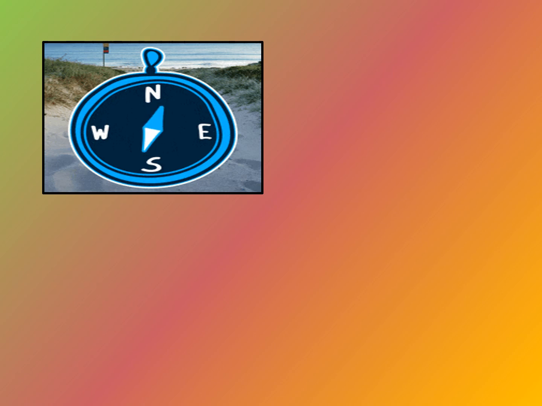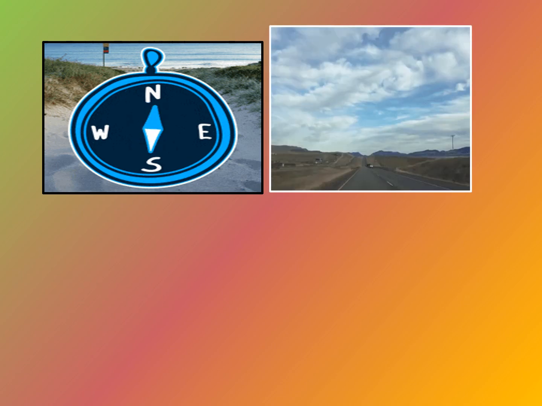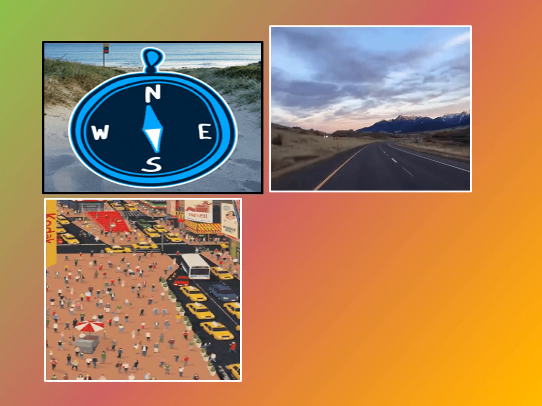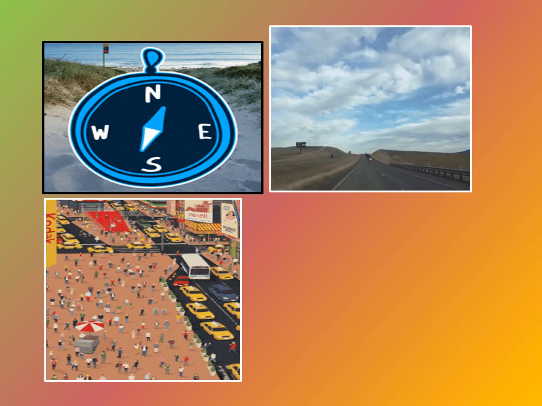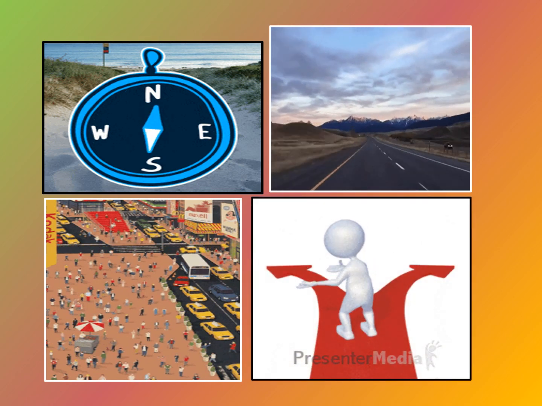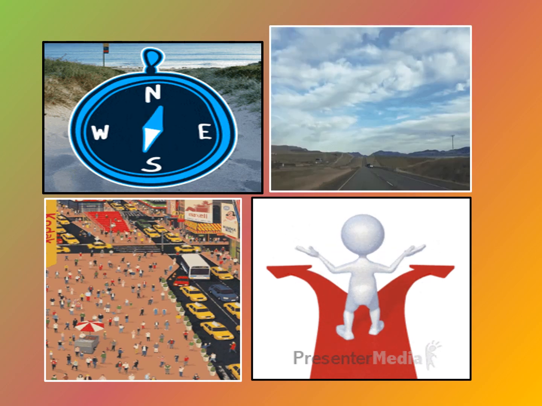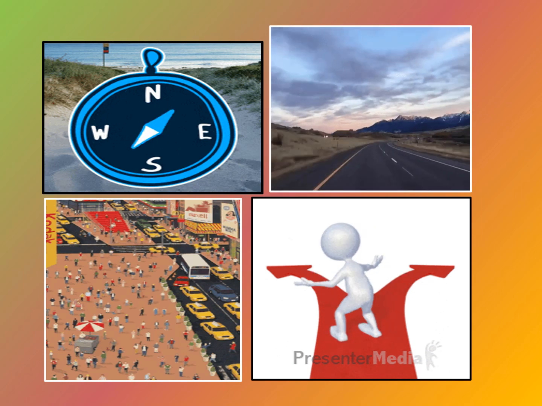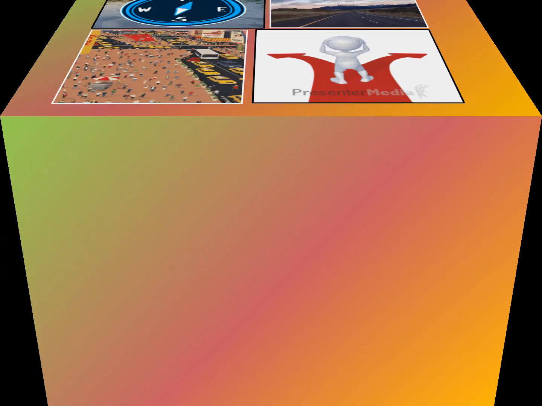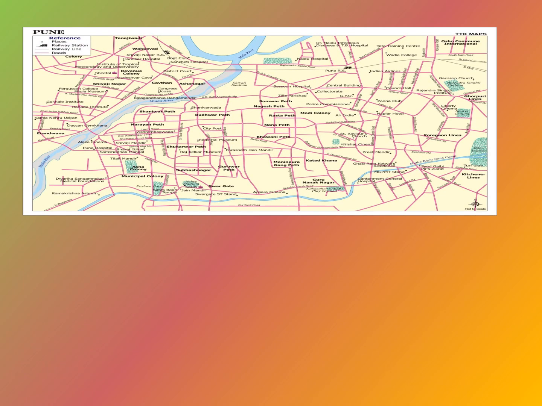We can use a compass to know the directions, but this will be more useful if we want to find out a nearby place. But if we want to travel to a long distance or if we reach an unknown city, how will we understand which direction we should go to or which road we should take? There will be so much confusion, isn't it? That is why we need to learn to read maps.